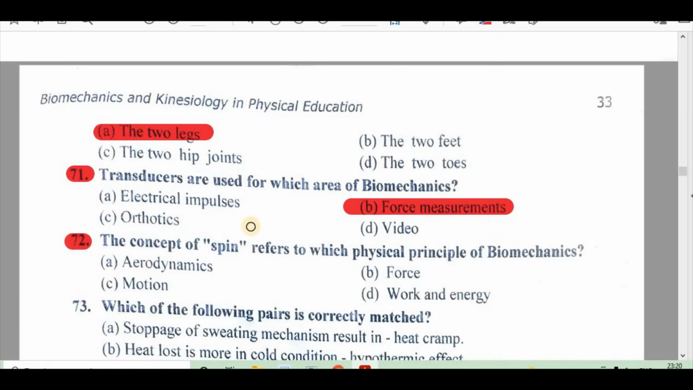72. The concept of spin referred to which physical principle of biomechanics? A, aerodynamics, B, force, C, motion, D, work and energy. Right answer is A, aerodynamics.